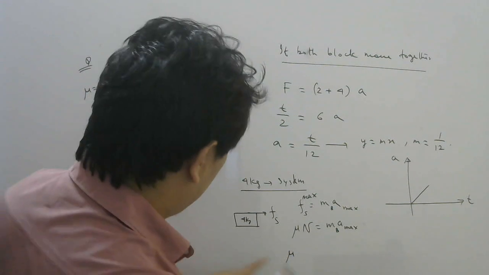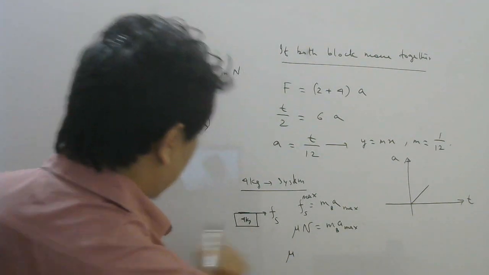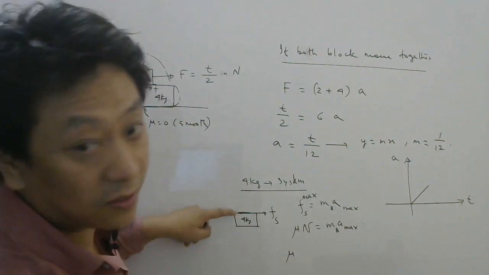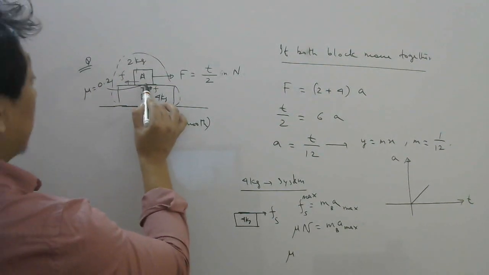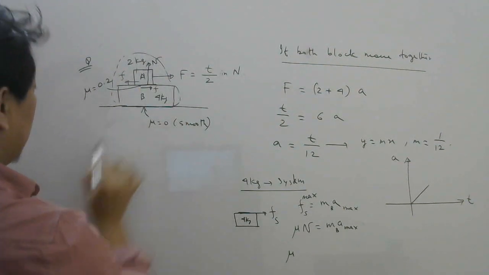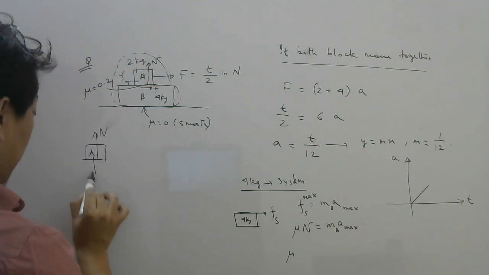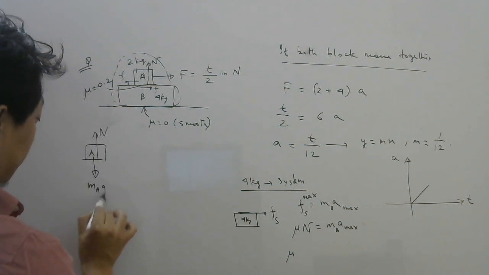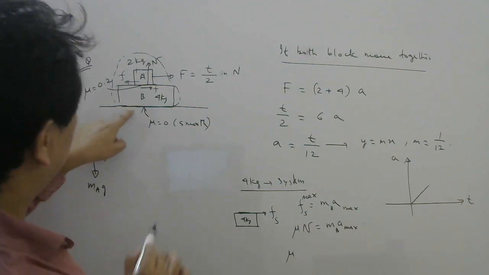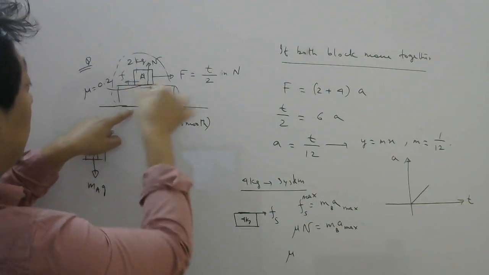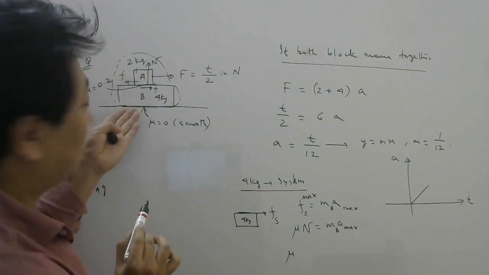Whereas this N is on this surface, right? The static friction is on this surface here, so we need the normal here, remember. If you look at A separately, the normal here has to balance the weight of A. The normal on the floor would balance the weight of these two, but we don't want friction there, there is no friction only here.